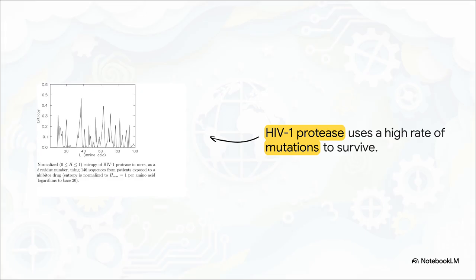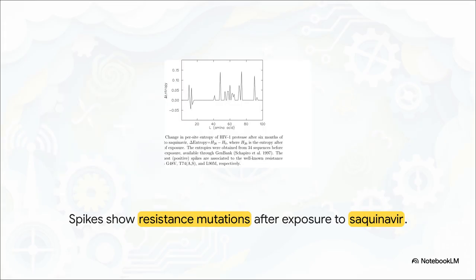That way, if we attack it with a standard drug, at least a few versions of the virus will have the exact right random mutation to survive and multiply. It's a brilliantly stubborn defense. But math allows us to track its exact movements. If we measure the change in per-site entropy after a patient has been exposed to the drug saquinavir for 6 months, massive mathematical spikes suddenly emerge. These spikes identify the exact previously conserved regions of the virus that mutated just to resist the drug. We can mathematically pinpoint exactly where the virus altered its own code to survive our attack.